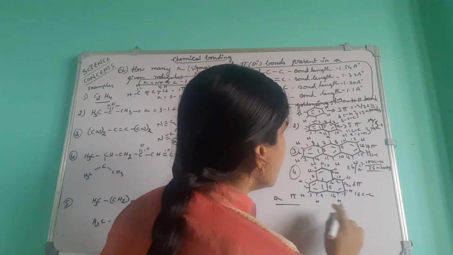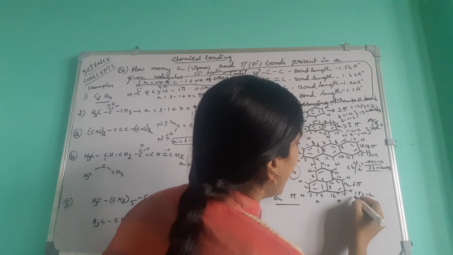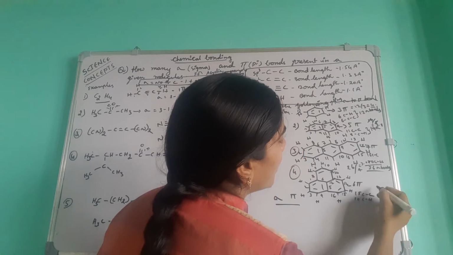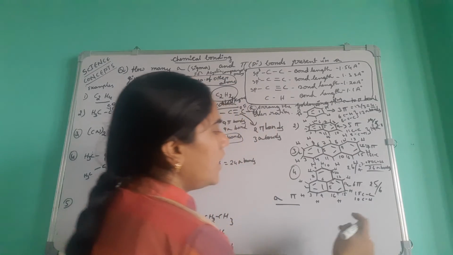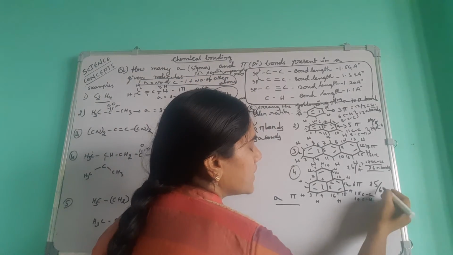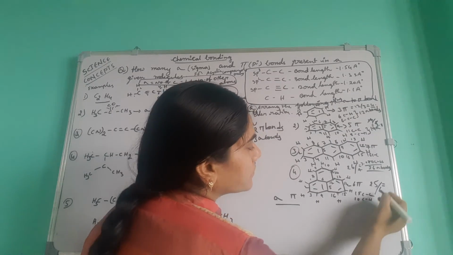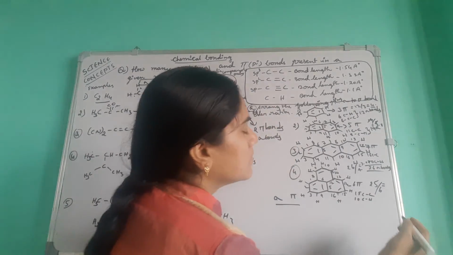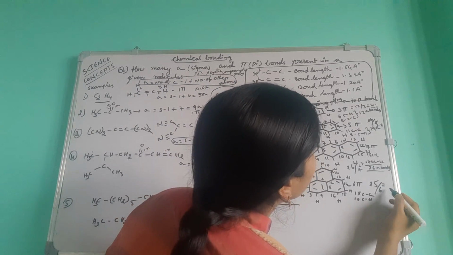Here 15 CC and 10 CH bonds. Total 25 by 6. What answer will you get here? Here you will get the answer.